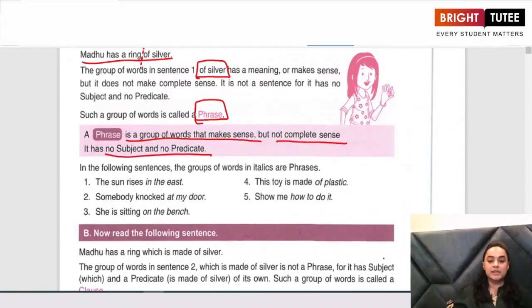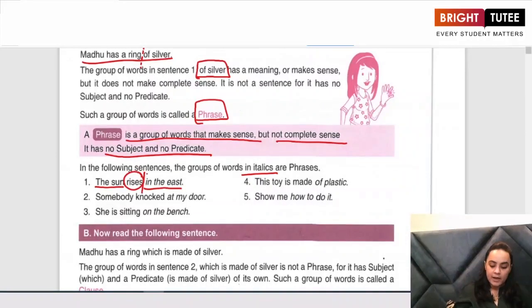Now, in the 5 sentences that you can see on your screen, the words in italics are your phrases. Now look at the first sentence. The sun rises in the east. This is a complete sentence. It has a subject. What is my subject? The sun. It has a verb which is rises. And what is the predicate? In the east. So this is a sentence.